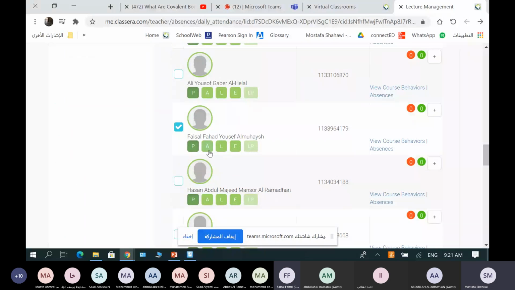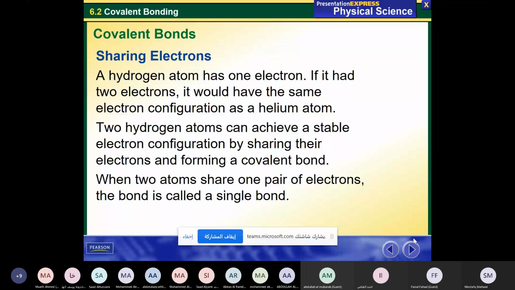Faisal Mahesh. Yes. Okay, Faisal, I want you to read this one, the slide. Covalent bonds, sharing electrons. The hydrogen atom has one electron. If it had two electrons, it would have the same electron configuration as a helium atom. Two hydrogen atoms can achieve a stable electron configuration by sharing their electrons and forming a covalent bond. Two atoms share one pair of electrons. The bond is called a single bond. So here he's talking about the first type of covalent bond, which is the single bond.